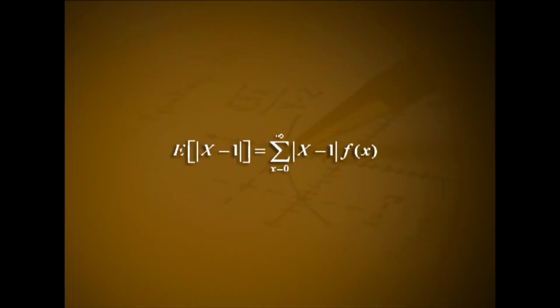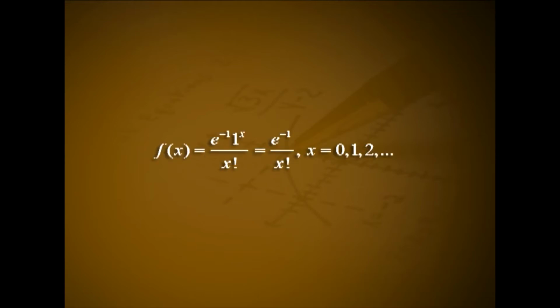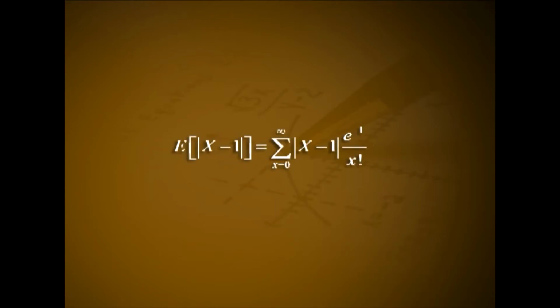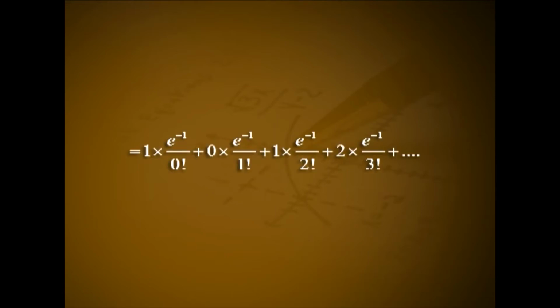Expectation of modulus of X minus 1 equal to summation x from 0 to infinity modulus of x minus 1 into f of x. Here f of x is equal to e raised to minus 1, 1 raised to x by x factorial, that is equal to e raised to minus 1 by x factorial for x equal to 0, 1, 2, etc. Thus, expectation of modulus of X minus 1 equal to summation over x from 0 to infinity modulus of x minus 1 into e raised to minus 1 by x factorial, that is equal to 1 into